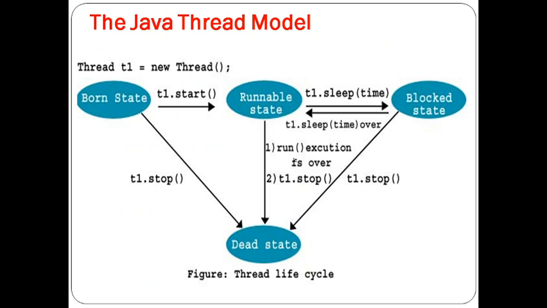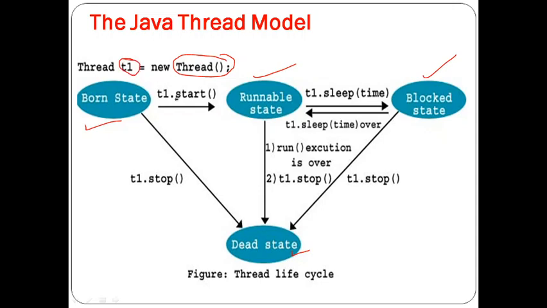So let's see the Java thread lifecycle. What is the Java thread lifecycle? Basically here we have states like born state, runnable state, blocked state, and dead state. For example, how we create a thread is with the statement Thread t1 = new Thread(). Thread is the built-in class which is available in the lang package. So directly we create an object for the Thread class, that is t1.